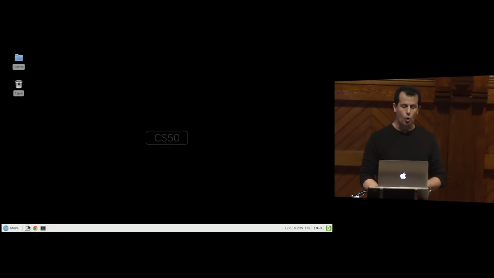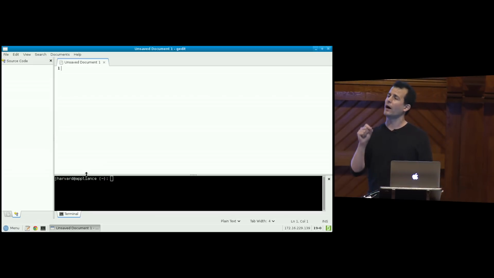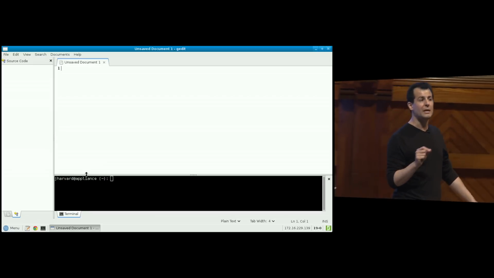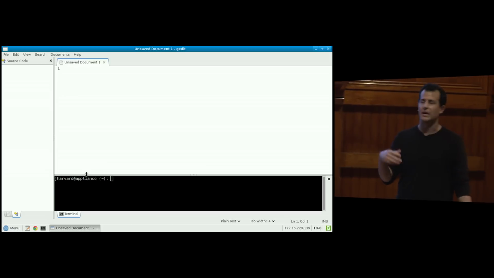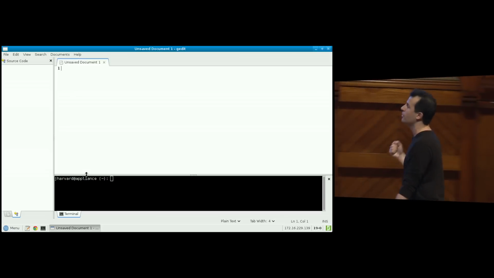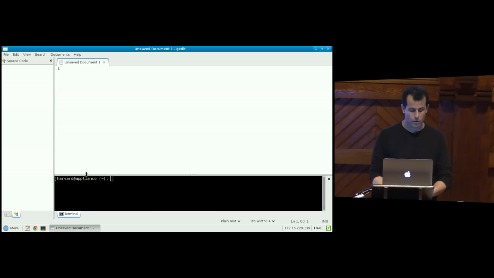For today, I'm going to open up the simplest of programs. It's called gedit. And this is just a graphical editor. It's kind of like Microsoft Word, but simpler. It's kind of like TextEdit or Notepad. It's just a very simple program with which to write words on the screen. It just so happens if I save files that I create with this program in a special extension like .c instead of .doc or .xls or whatever you're familiar with, I can actually create programs using even this simple text editor. So let me do that.